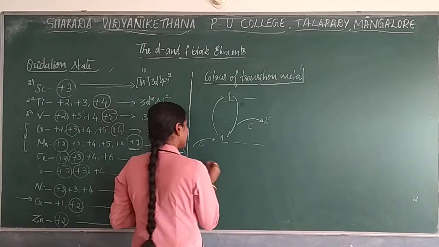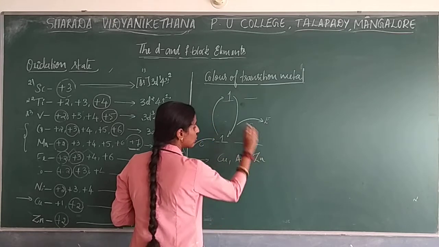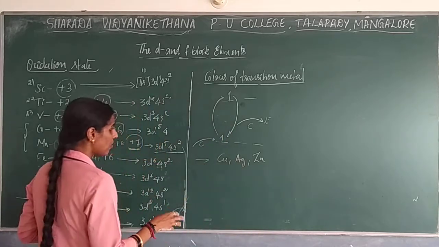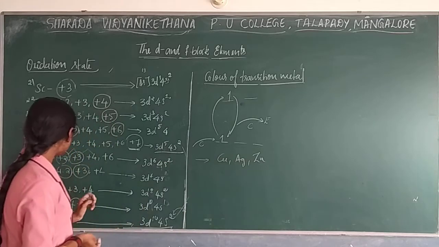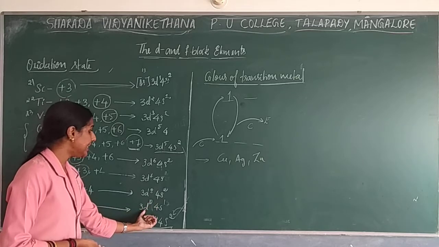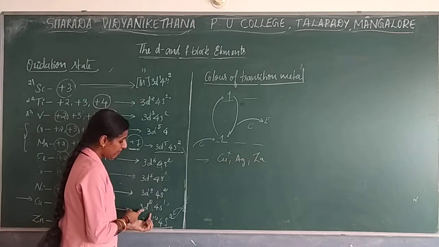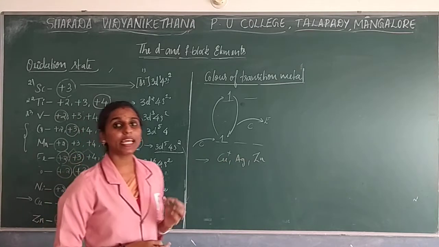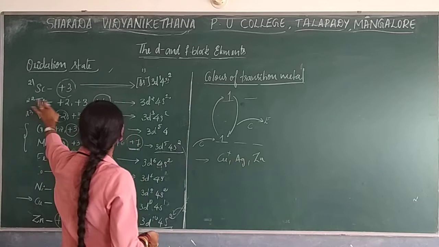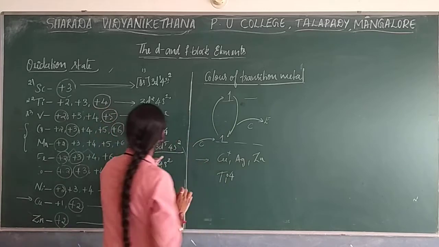And some of the metals, like copper, silver as well as zinc, are colorless in nature. The reason is their d orbital: when in metallic form or ionic form, in their oxidation state, a completely filled d orbital is present. Similarly, if we consider titanium 4+, in the titanium 4+ oxidation state, it also doesn't show color.